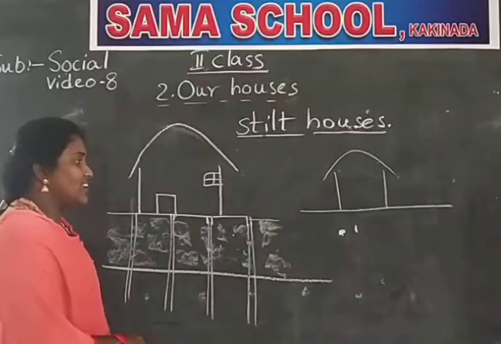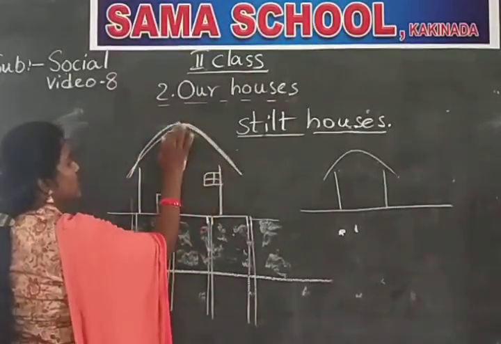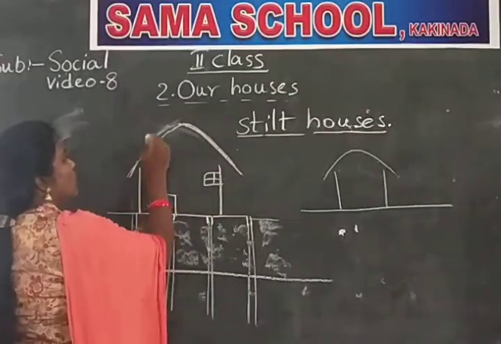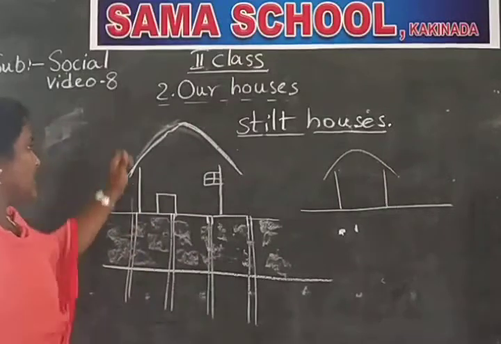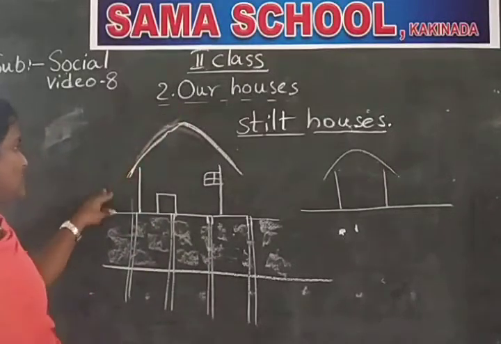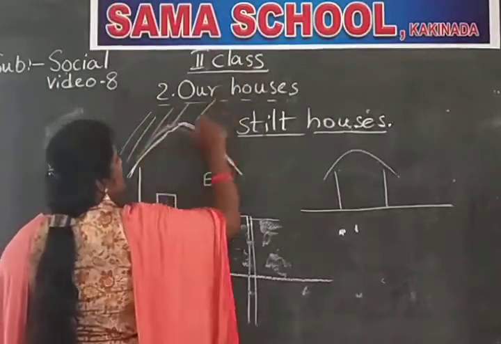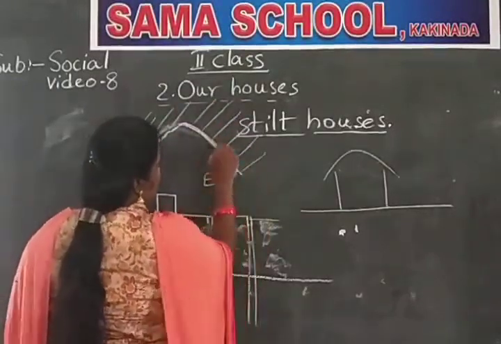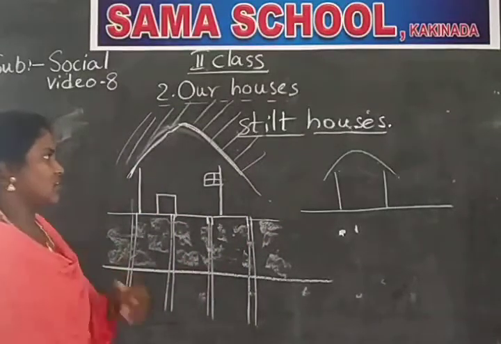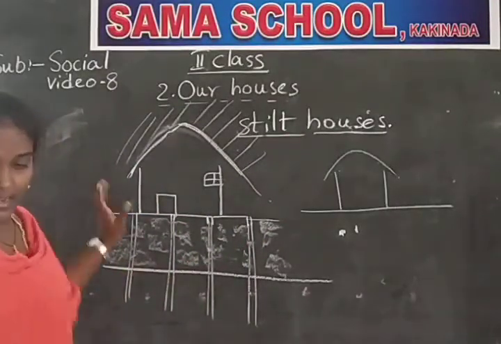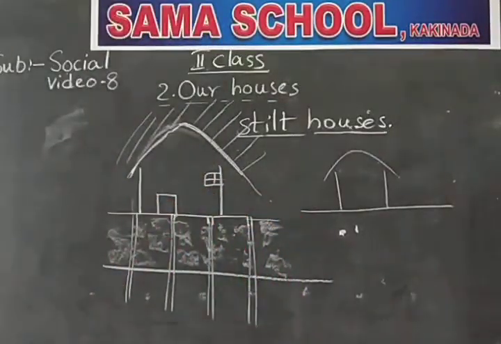Here, for these houses, have you observed this roof? It is used as sloping roofs. Why? Because with sloping roofs, the rain water slides down easily. If rain falls, the rain water doesn't stay on top, it comes down from the house. It slides down easily. Understand, children? So these are called the stilt houses. Let me show you the model of the stilt house. Okay, children?